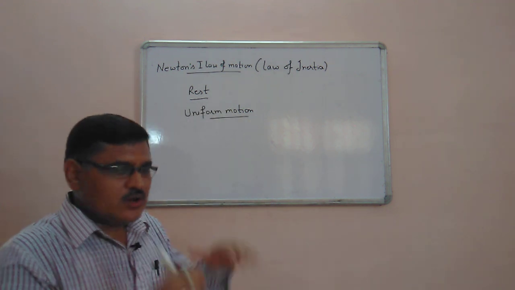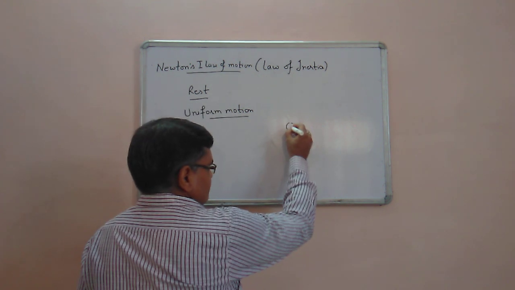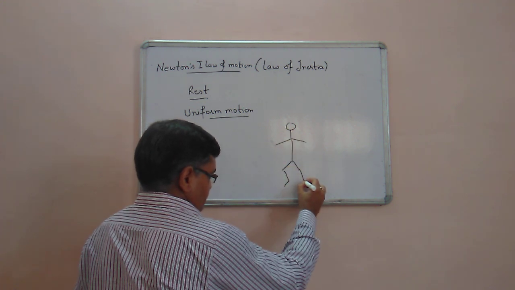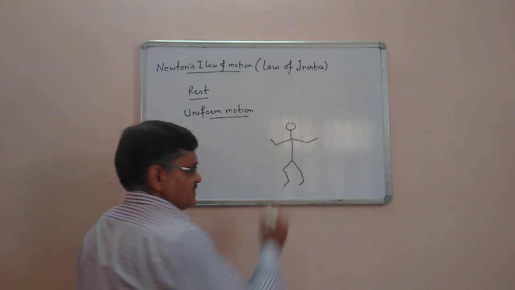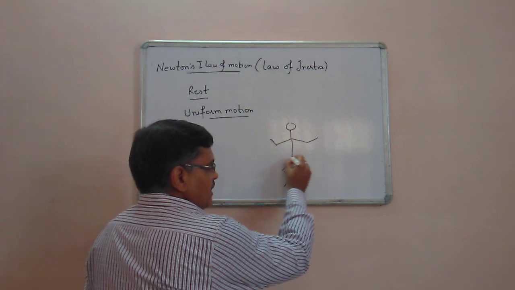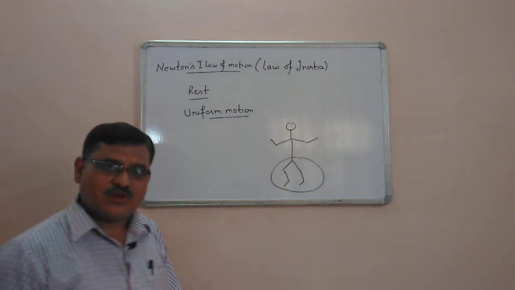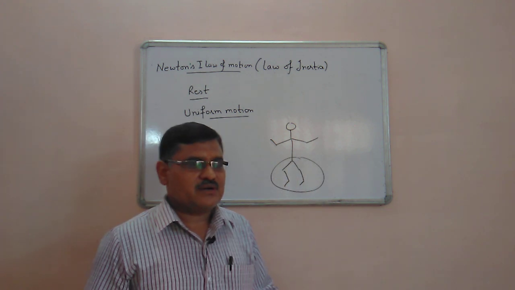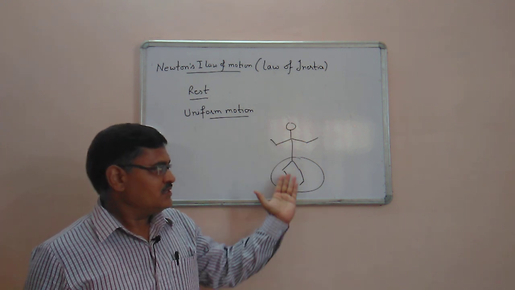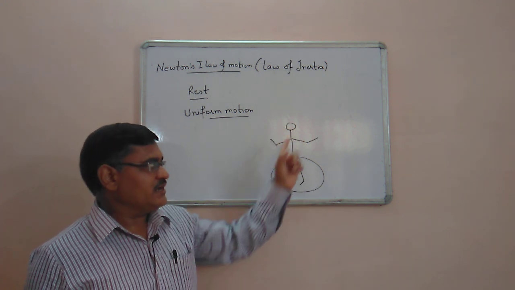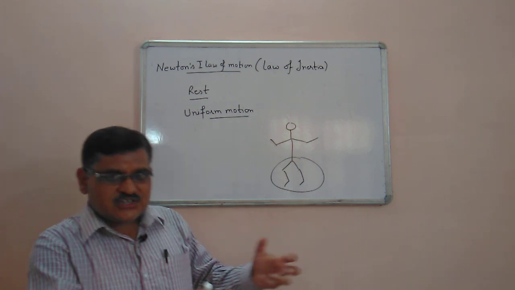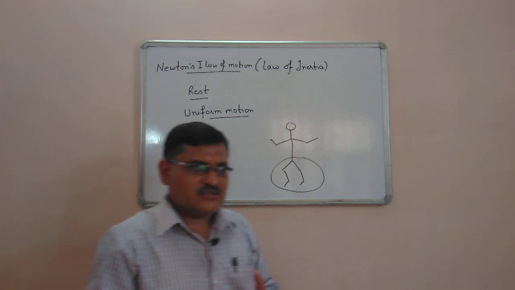Actually, suppose this is the passenger, and if the bus starts suddenly, the lower part of this passenger will move with the bus itself, but the upper part tends to remain at rest. That's why this part moves forward and this part tends to remain as it is. So the person feels a jerk in the backward direction.